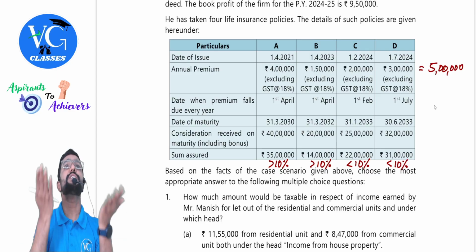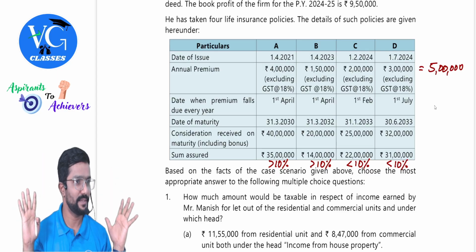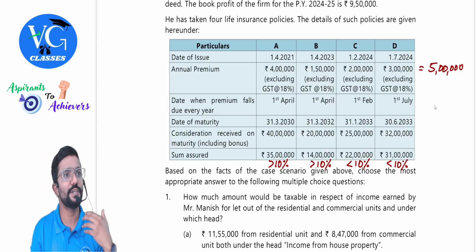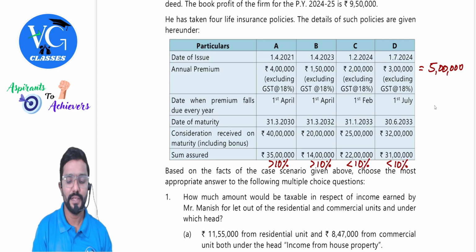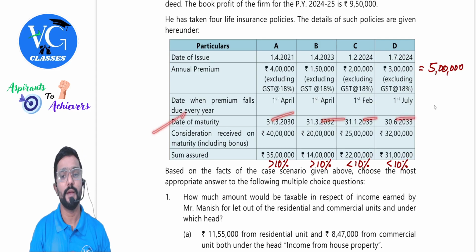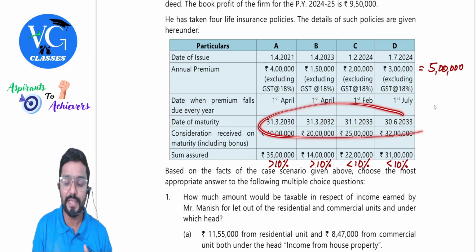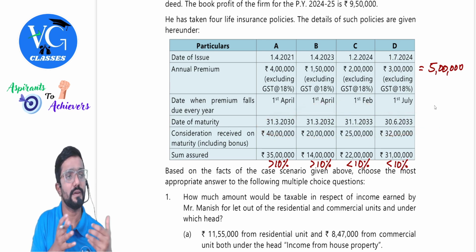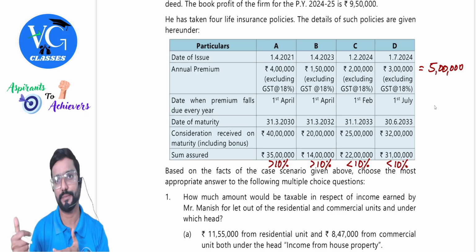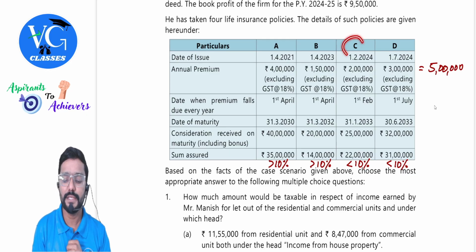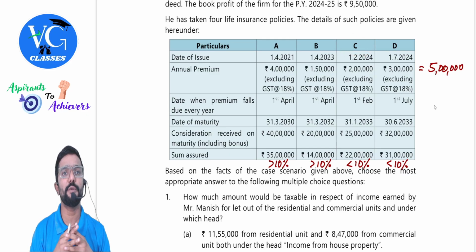Sir, what if the insured is gone? Then it will be fully exempt. Clear? If the question is silent, obviously don't make him die. Assume that he is still alive. They have also given the date of maturity and all. Assuming he is alive till the date of maturity, we need to answer which policy is exempt and which is not exempt. Then C, it is taken on 1st February 2024.